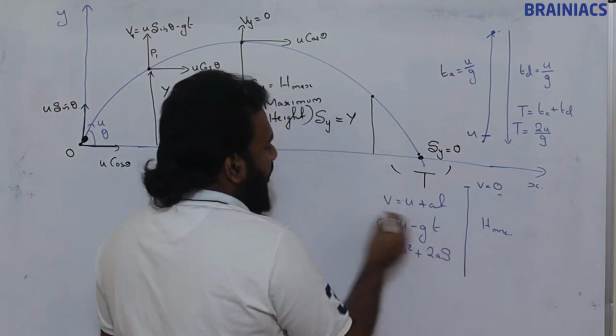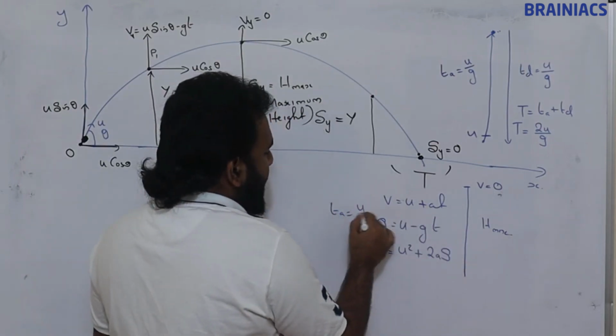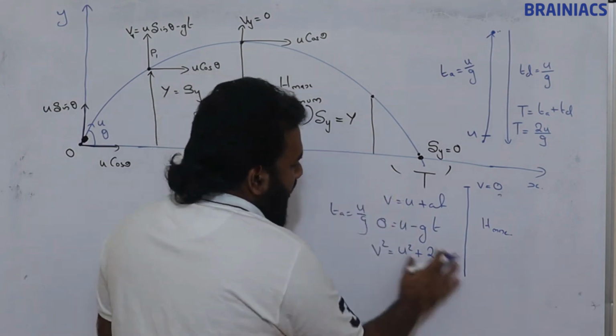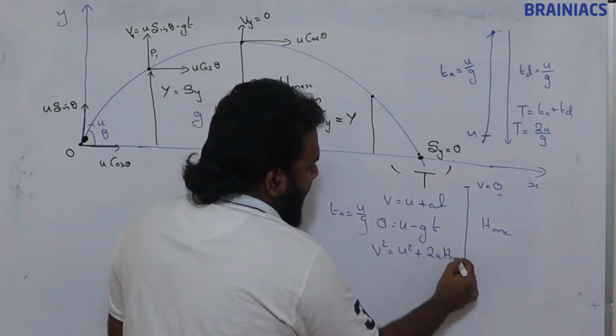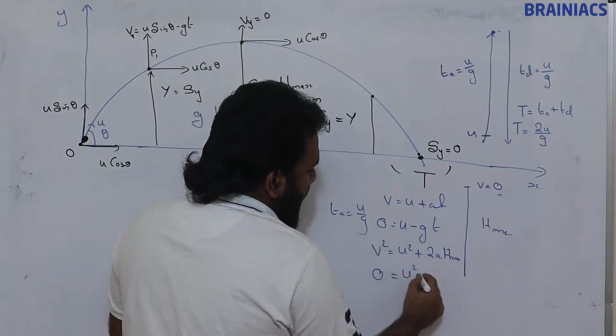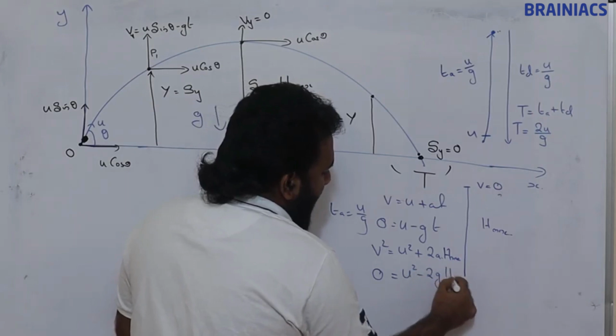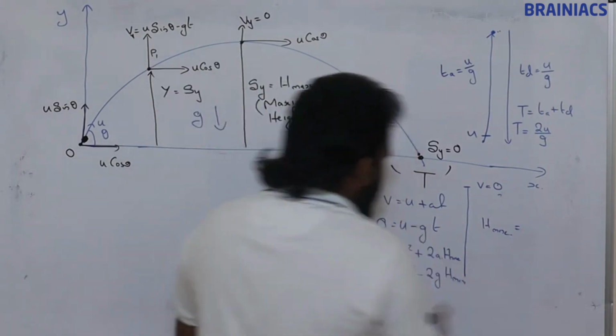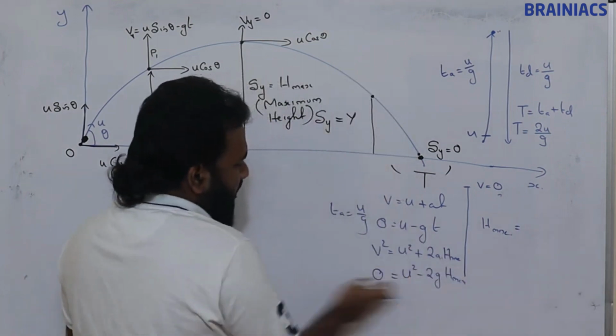So from here only we got what? Time of ascent is equal to u by g in motion in one dimension. Here if we consider this as H max, and here the final velocity is 0, 0 = u square minus 2g H max. This we have studied in motion in one dimension. So this comes this side.